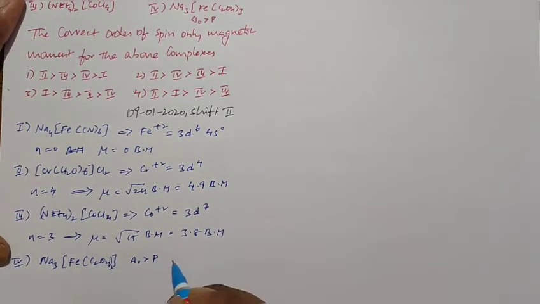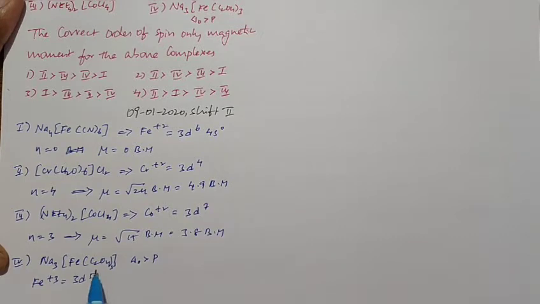So here the oxalate ion is taken as a strong field ligand. The oxidation state of Fe is +3, so the number of electrons in the valence shell is 5. Its configuration is 3d5. Due to the presence of a strong field ligand, pairing is possible against Hund's rule. So the 5 electrons after pairing give 2 pairs and 1 single electron. Then n is equal to 1, and mu is equal to root 3, which is 1.73 Bohr magneton.